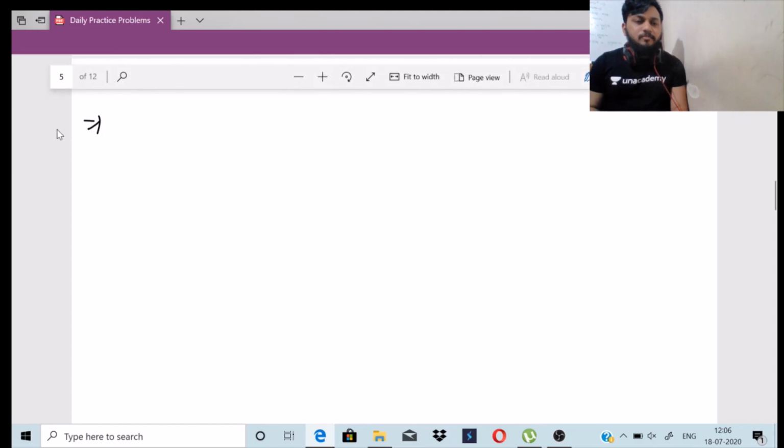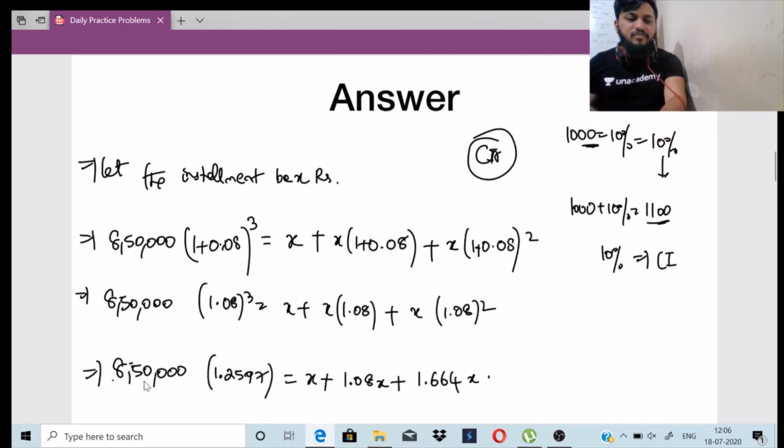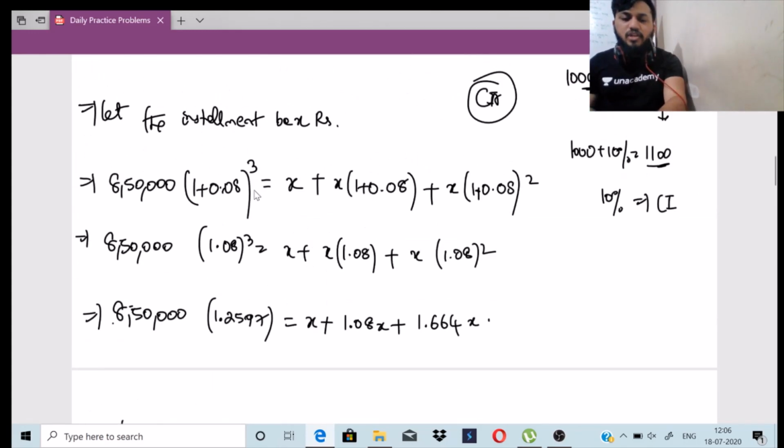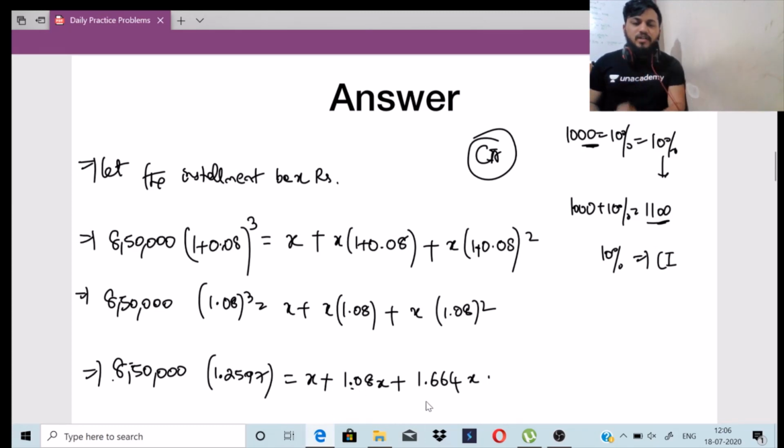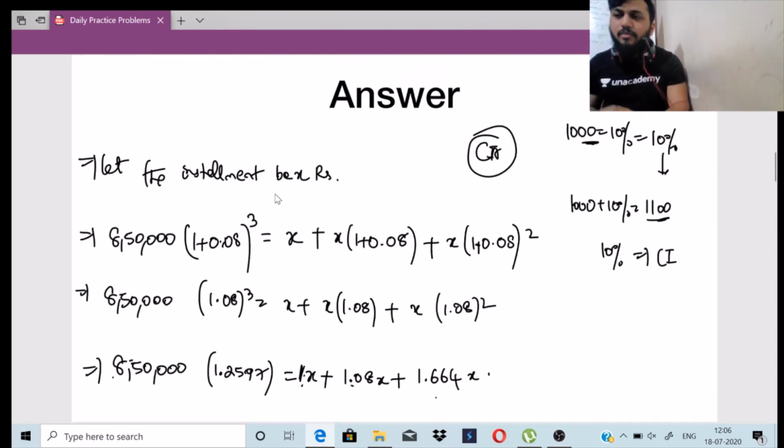8,50,000 into 1.2597 will be 1070745, right? So 1070745 is equal to how many x's am I having? It is 1 plus 1.08 plus 1.664, which is basically 1x. So this will be 3.744. You can check it once.